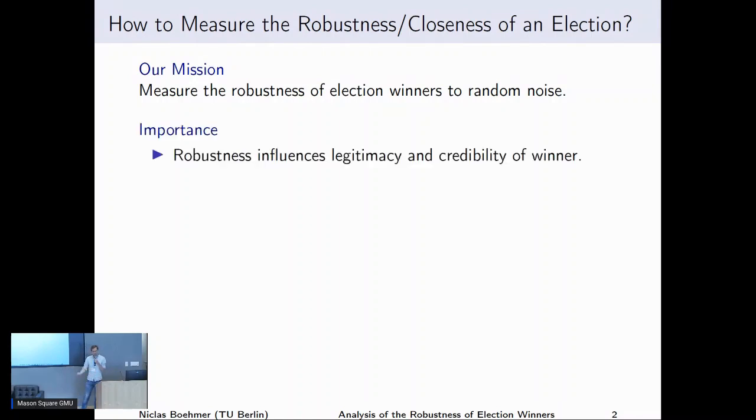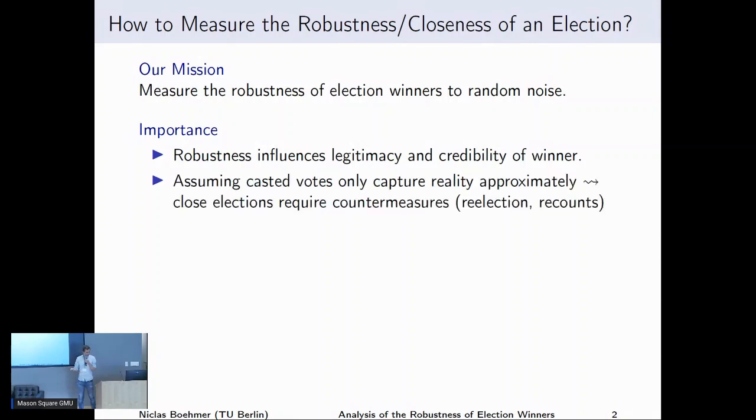The reason why we believe this to be interesting is twofold. The first interpretation is that voters' preferences, depending on the application, can for example change over time. They could get some new information at some point, so they might change their preferences. I think this view implies that the robustness or closeness of an election also influences the legitimacy or credibility of the election winner. If you won the election by a lot, then you have a pretty strong, for example, political mandate. Whereas if it was really, really close, then people might say, you probably shouldn't be allowed to implement huge changes, because if we would have voted 1 week later, it's unclear who would have won.